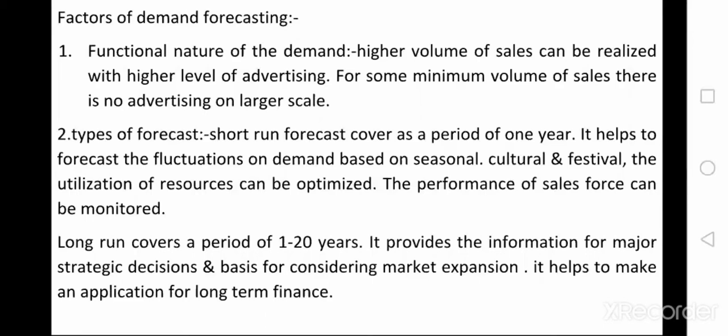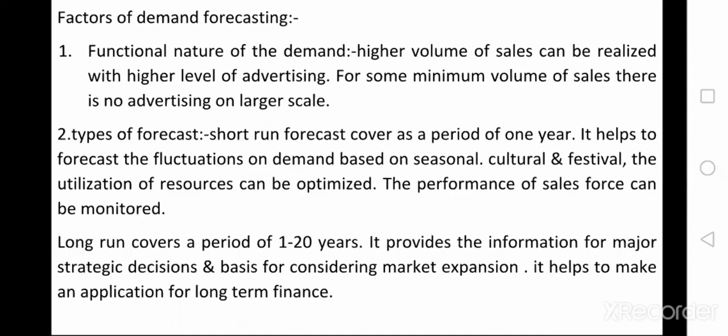So this long term period is very helpful to the company for strategic decisions, that is, for future decisions such as whether to expand the market or not, to invest more and more amount in the company, and to borrow money from different sources, like bank loans or some other sources. For these types of decisions, long run demand forecasting is very helpful.